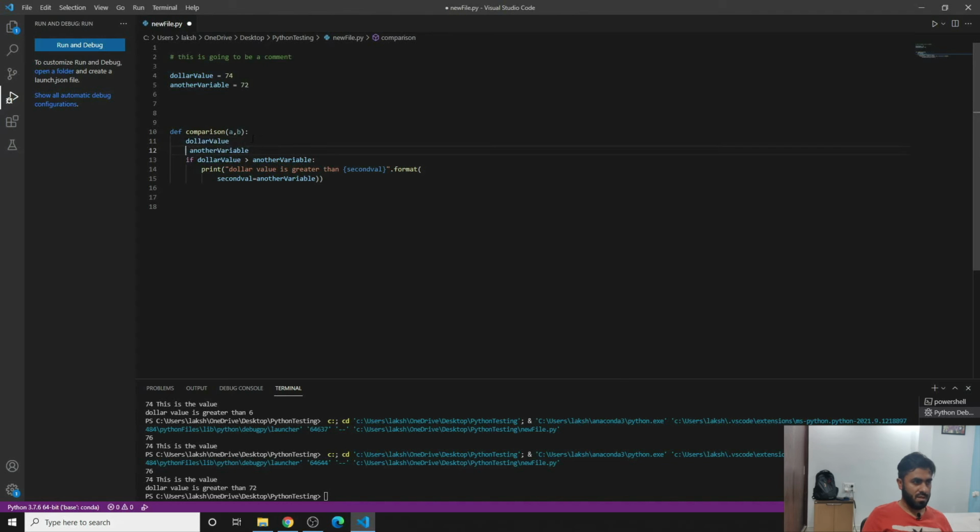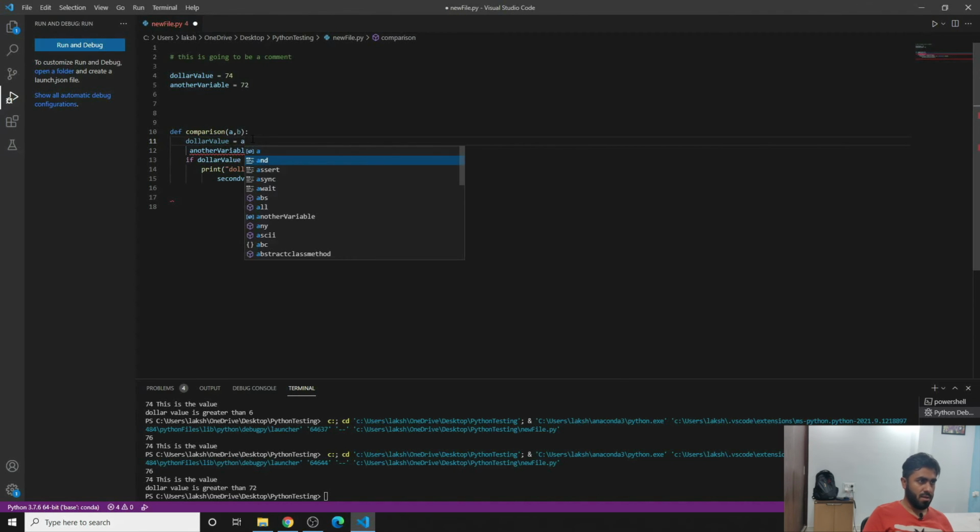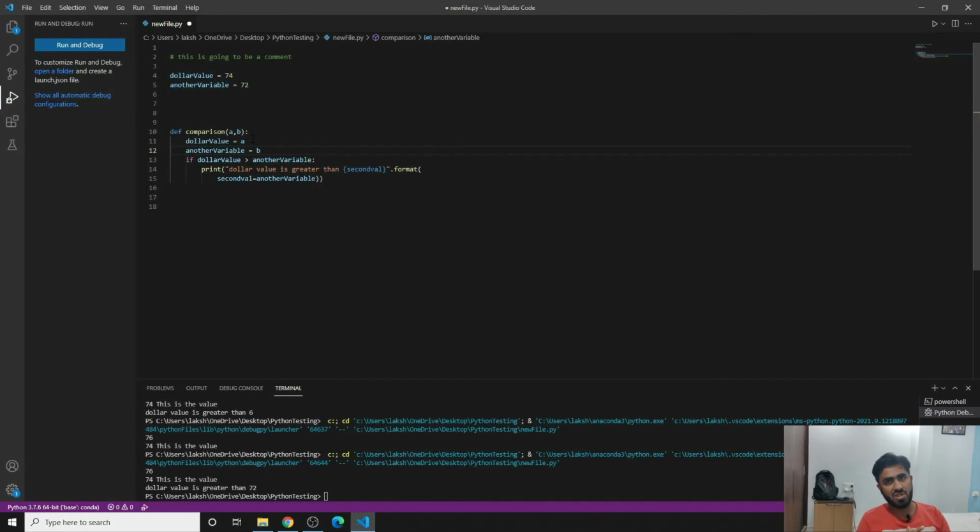It should be a and then b, and then we have to make sure that we have indentation, right? Because in Python the whole language is structured upon indentation. So suppose you open a function, there has to be a space. You should always put tab because it will be very helpful, or pressing space would not work for you.